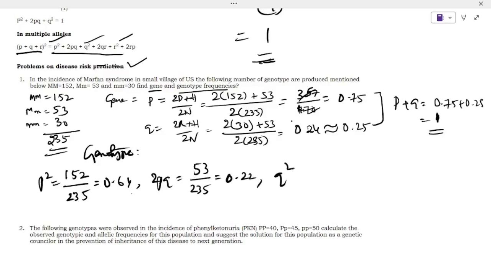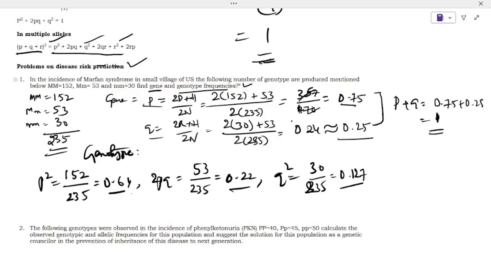Next, q square. q square is equal to 30 divided by 235, the value will be 0.127. If you sum up these values, you'll get nearly one. So we calculated gene frequency and genotype frequency here. Understand? In the same population, further questions will be asked like this.